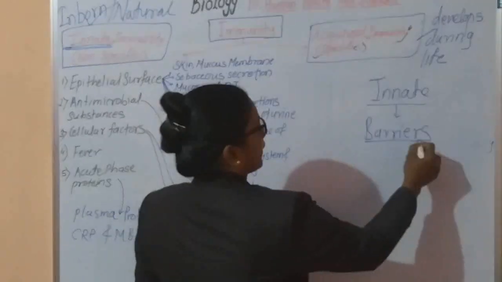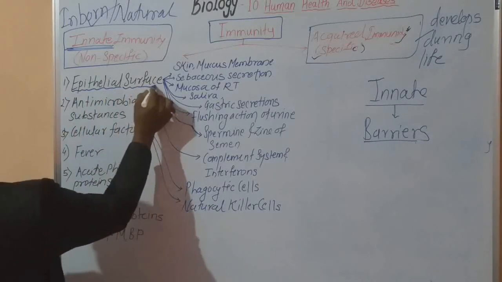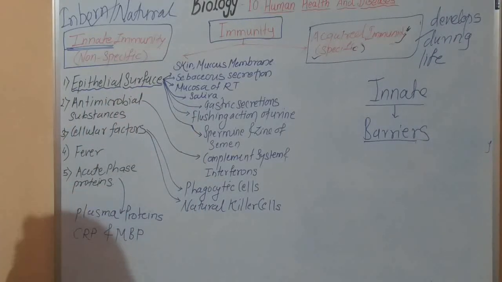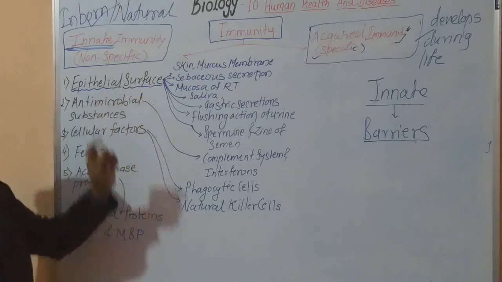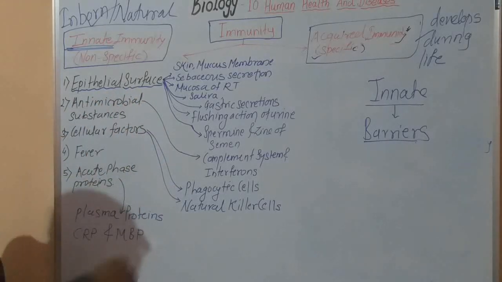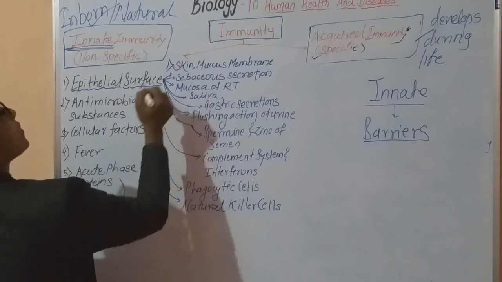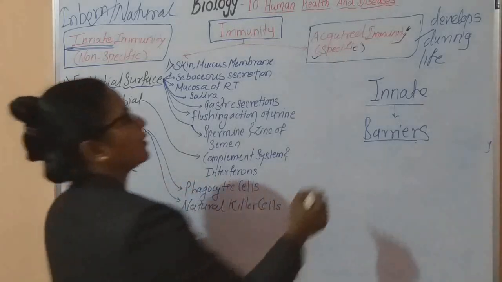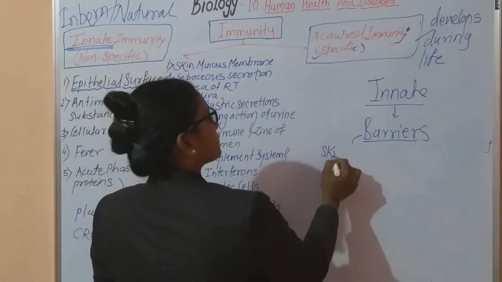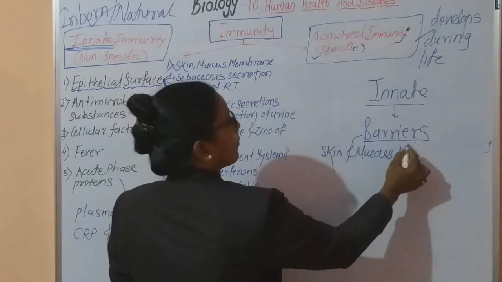The first barrier is our epithelial surface. The epithelial surface means the skin and the mucous membrane. So the first barrier we can see is our skin and the mucous membrane.